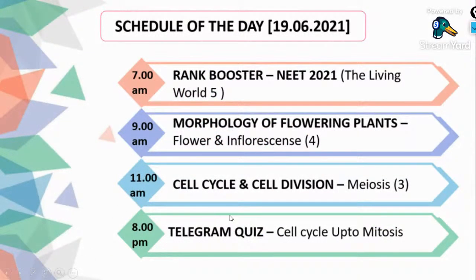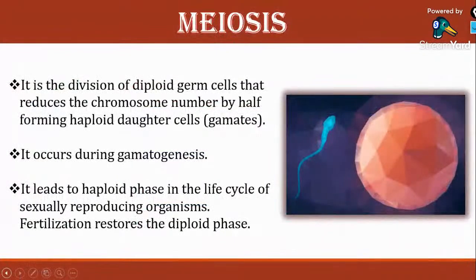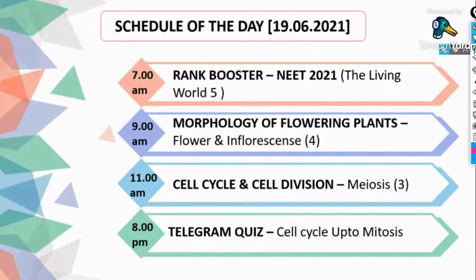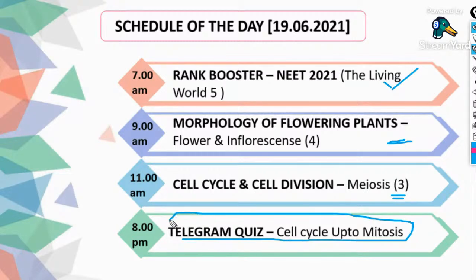So this was the schedule for the day. The rank booster was completed. The morphology session was interrupted due to network issues. Now we have started the topic of meiosis, and at 8 p.m. you will have a Telegram quiz on cell cycle up to mitosis. So do join this too. Only join this 8 p.m. quiz after watching yesterday's lecture, because mitosis is included there.